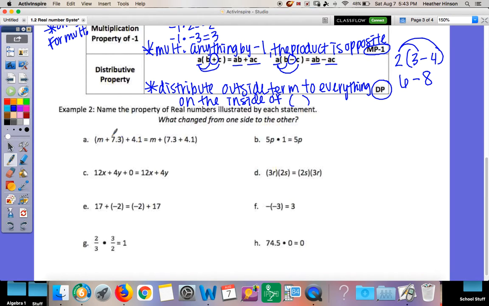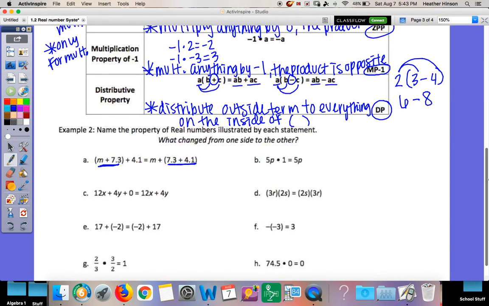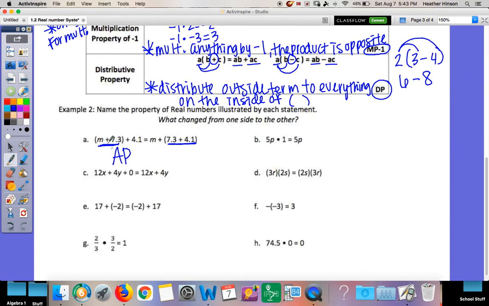So for A, what changes from the left side to the right side? Anytime you have parentheses, I would say look at those parentheses first. What is inside of them? On this side, we have M and 7.3. On this side, we have 7.3 and 4.1. So what changed about those? Did those parentheses change? Yes, and a change in parentheses in our group is associative property. That changes our parentheses. We are adding, so this is associative property of addition, APA.